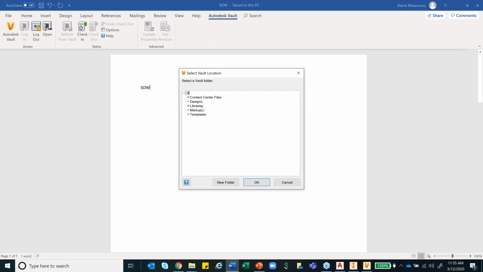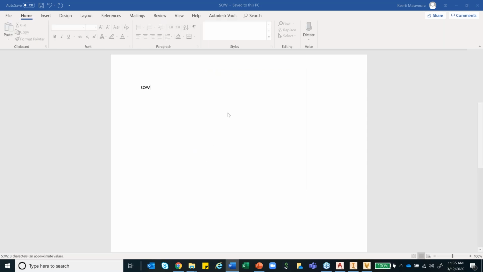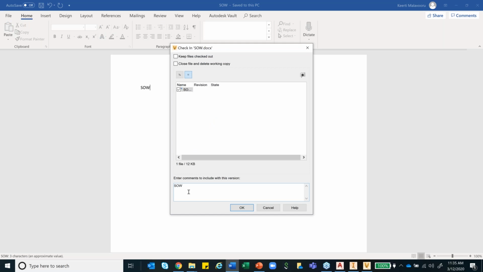I will just check in. Check in is basically sending it back to my Vault. So this is the new folder that I have created, and this is an SOW, and it also gives me a very good place to enter my comment. This is a very good discipline activity which can help you to ensure that you keep track of what is happening in all your versions as well.